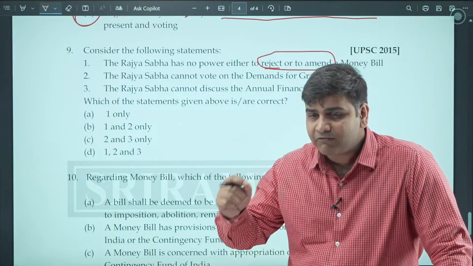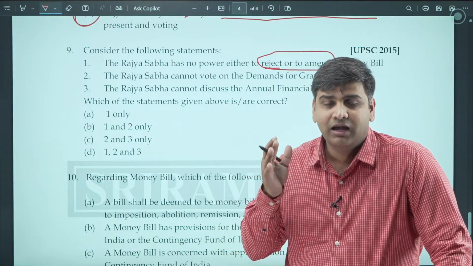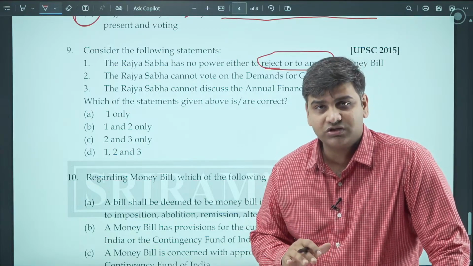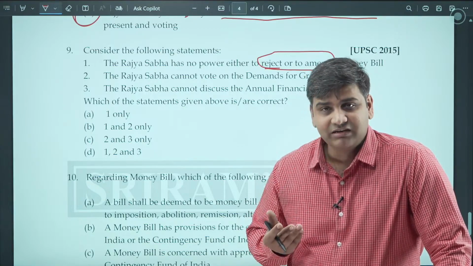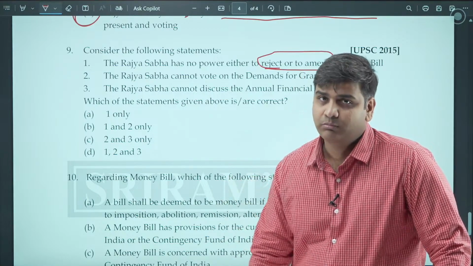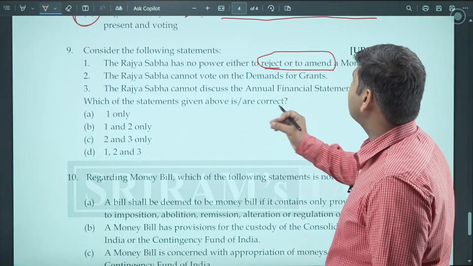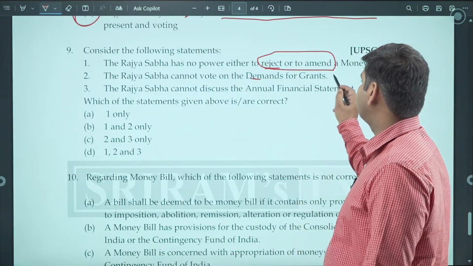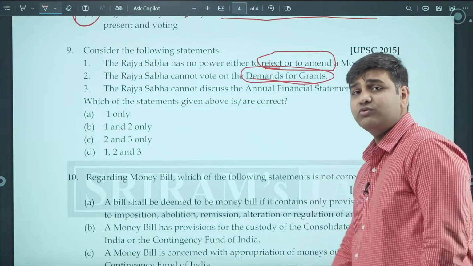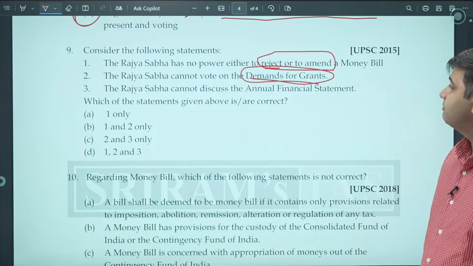So the Lok Sabha has overarching power when it comes to the financial aspects. A money bill is presented in Lok Sabha, changes can be made by Lok Sabha, and the Rajya Sabha has limited power when it comes to money bills or the aspects of finances. The Rajya Sabha cannot vote on the demand for grants. Yes, this is also a true statement. When it comes to financial matters, Rajya Sabha does not hold much power.